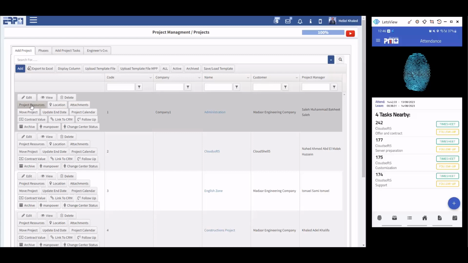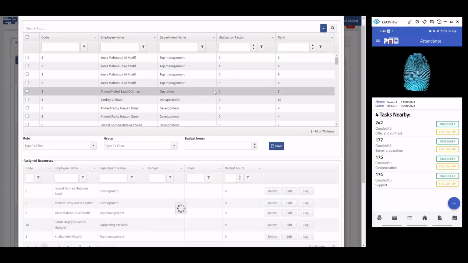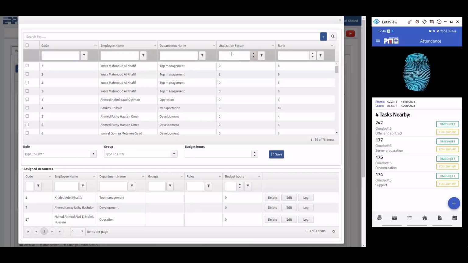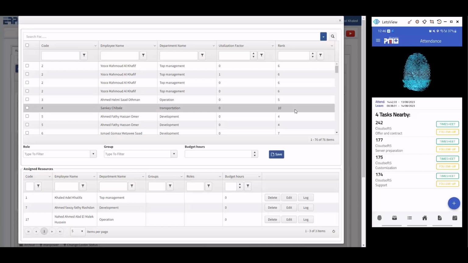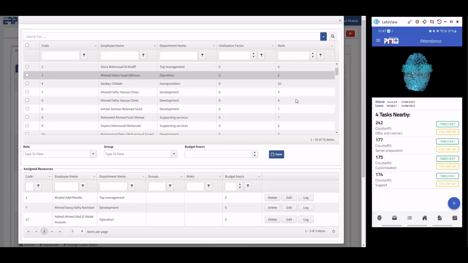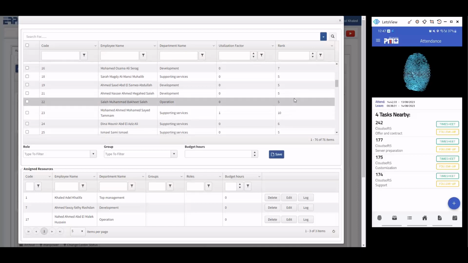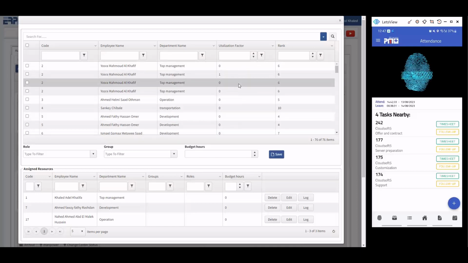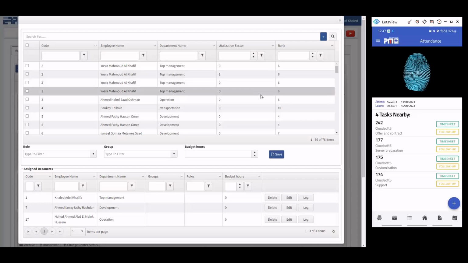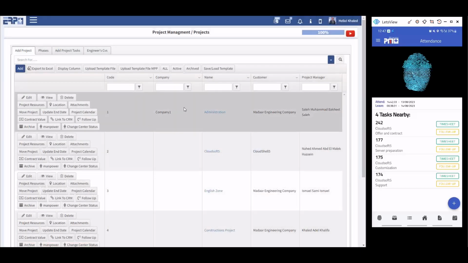You can also define project resources. You can assign the resources for each project after adding them from the labels, using a utilization factor and the rank of the payroll. This is the cost of the staff member. It is counted from 1 to 10. The 10 is the highest payroll, and the 1 is the lowest. Utilization means whether that person is occupied or not in other projects during the same period of the project.